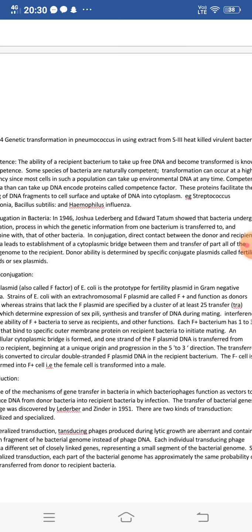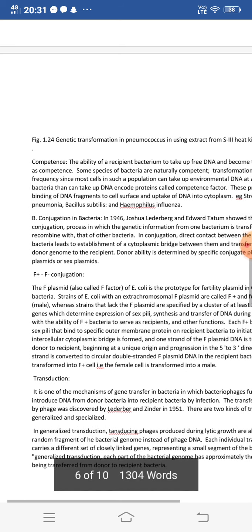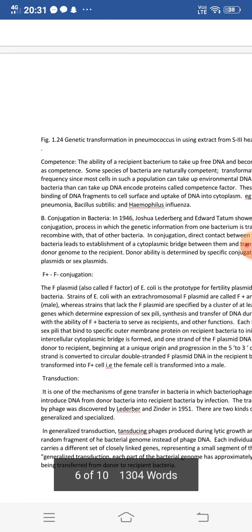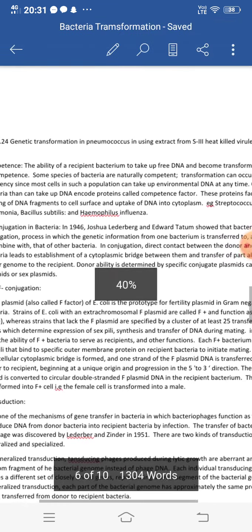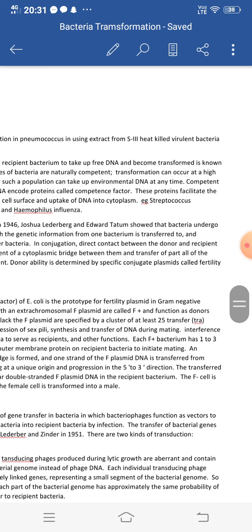So a cytoplasmic bridge is formed between the F positive and F negative bacteria, and the DNA is transferred from the donor F positive cell to the recipient F negative cell in the 5' to 3' direction.